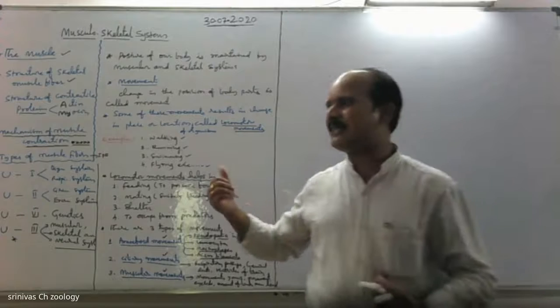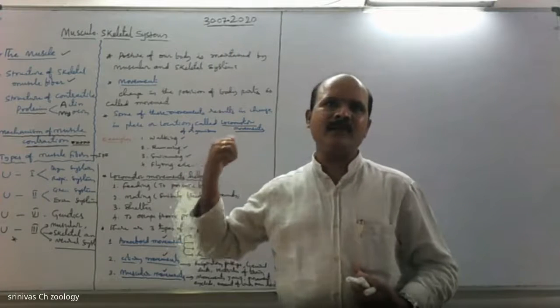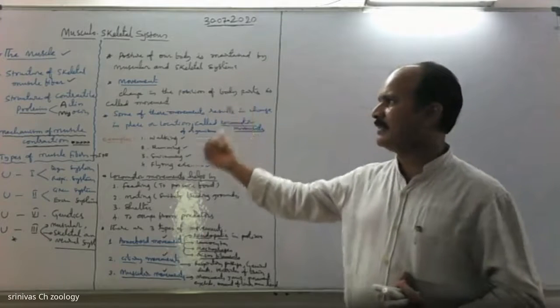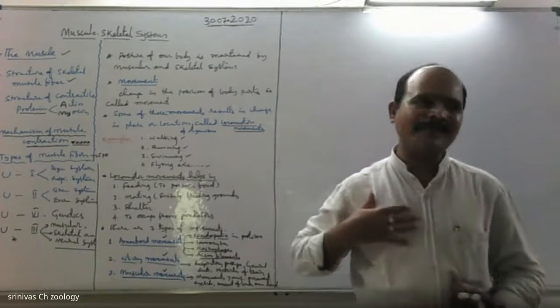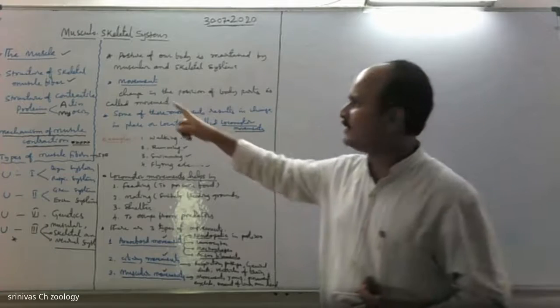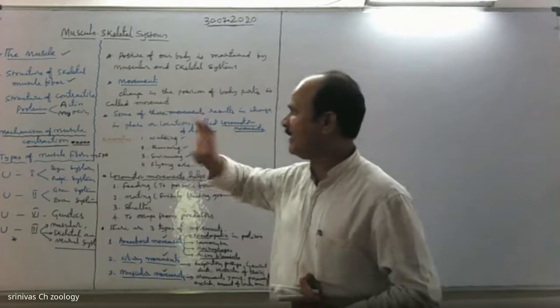There are 640 types of muscles present in the body, and most of the muscles are of skeletal muscle type. That's the reason we discuss the structure of skeletal muscle.